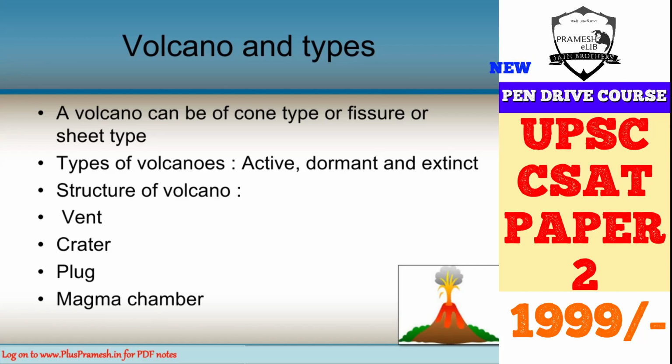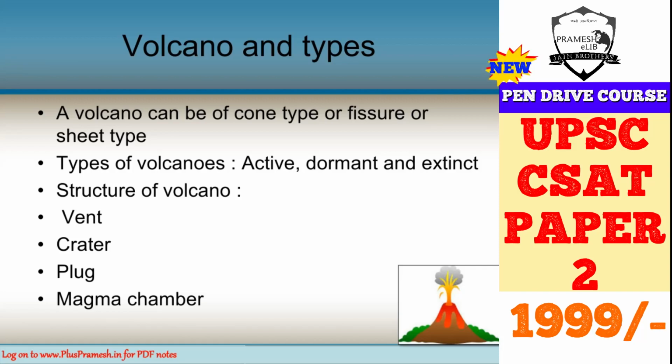A volcano can be a fissure type or sheet type, or it can be cone type. Cone type means there is a mountain, just like here you can see in this clip art, there is a cone, and magma is coming from inside, out of a cone. It's a conical shape that you can see. So it's basically a hill or a mountain, and magma comes out from the inside of the cone. On the other hand, there could be a fissure or a sheet, and it's not a cone but a line, and it happens in a linear pattern. So this is known as a fissure or a sheet type of volcano.